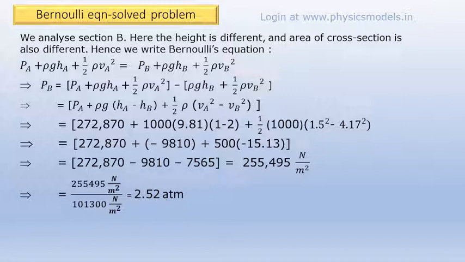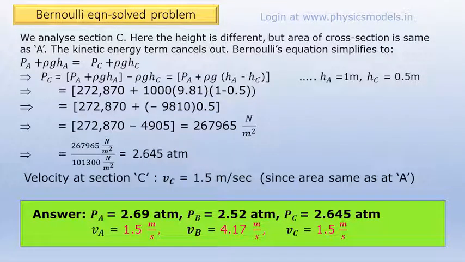Doing the maths slowly, we will get PB as 255,495 Newton per meter square. We can convert it back into atmospheres and we'll get 2.52 atmospheres. Does this make sense? It does, because the pressure is lower due to the constriction in the pipe and the higher velocity. We now solve for section C.